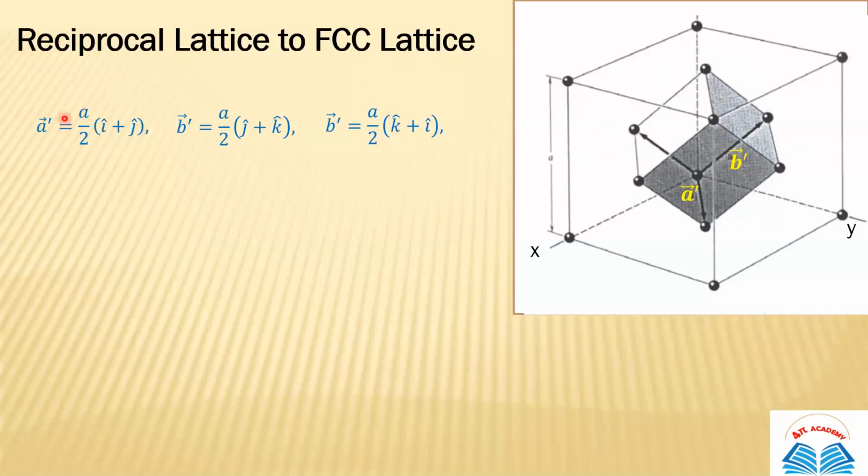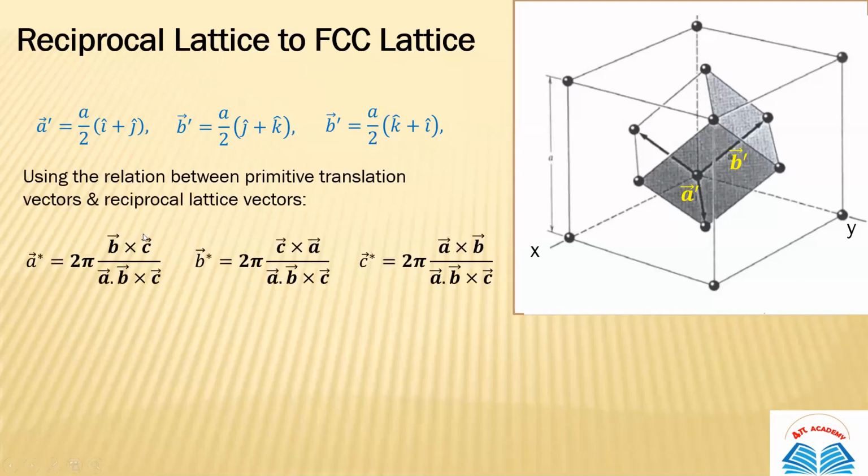So your vector A dash is a by 2 (i plus j). Vector B dash will be a by 2 (j plus k), and vector C dash equals a by 2 (k plus i). We have limited time actually, so I am not telling you the details of how we are getting these vectors. We can discuss later.